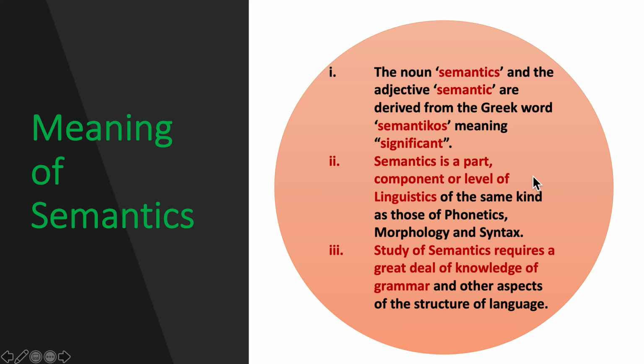So, in the way we study phonetics separately, morphology separately, syntax separately, in the same manner, semantics is also a distinct discipline in the field of linguistics. That is the point number two.